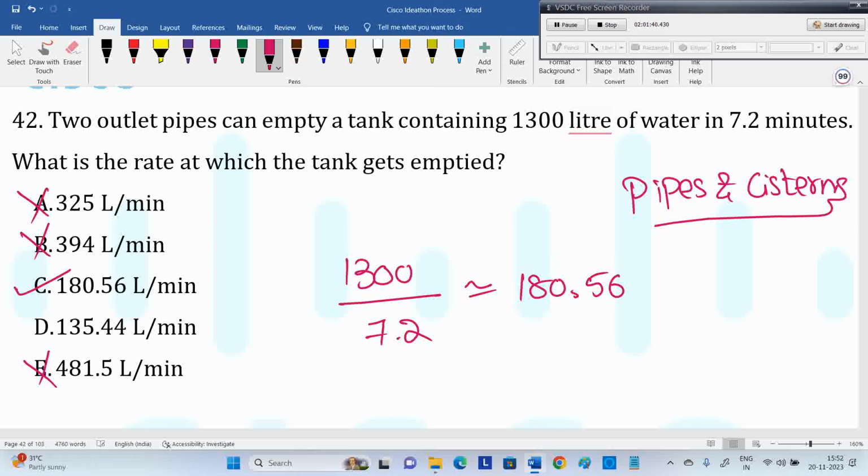They're asking how many liters per minute it is emptied, the rate of the tank, the speed of that. How many liters it is emptying per minute is what the question asks. Directly, this is liters, this is minutes, so obviously the answer will be liters per minute. That's 180.56. Okay, 135, 180, you can just guess: 18 sevens are 126.